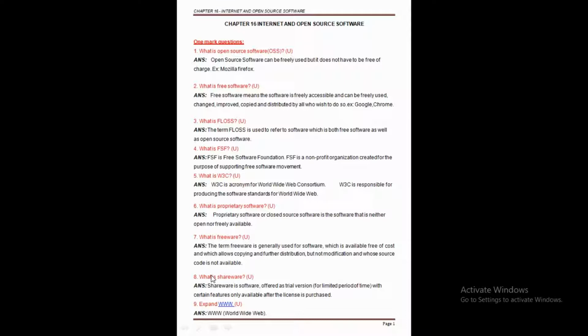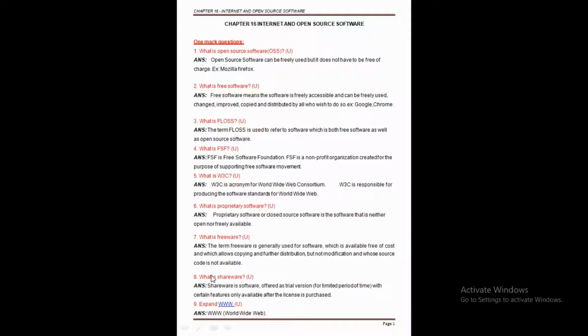Clear this point here? We can make the redistribution of the software, but in case you want to use this software for a longer period, that means the license fee should be paid. Clear this point here? So if you are going to use it for a short period, maybe 2 days, 3 days, maybe 15 days, that means no problem. But in case you are going to use the shareware software for a longer period of time, then the license fee should be paid. So this is some explanation about our shareware.